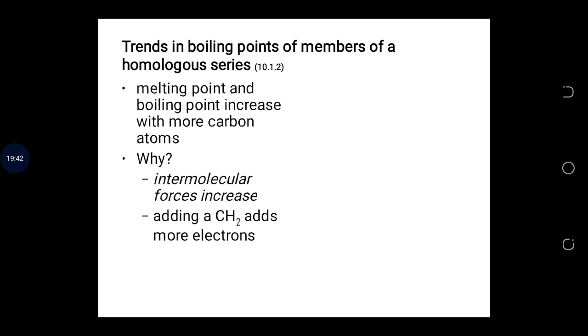So by this, it leads to the increase in van der Waals forces of attraction. So that is why the melting and boiling points increase, because as the intermolecular forces increase, you need to apply a greater force before it boils and melts. So that is why we have this increase in boiling and melting point.